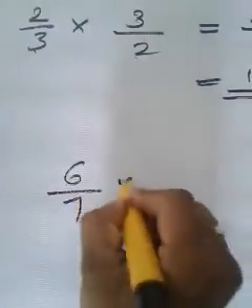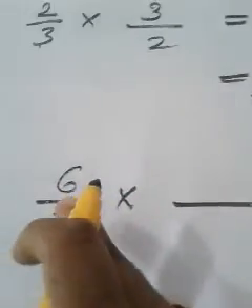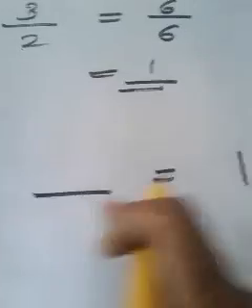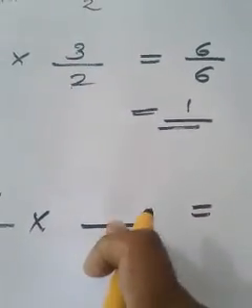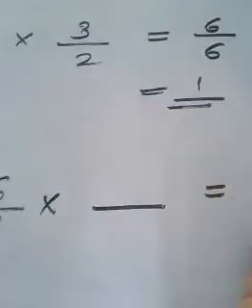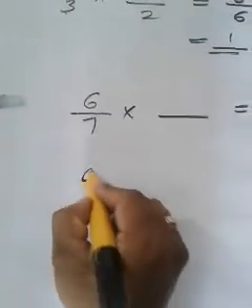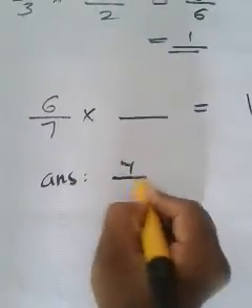6 by 7 into something is equal to 1. What will be that number? Suppose the question is 6 by 7 into something is equal to 0. Then what will be that number? 0. Why? Because in order to get the result as 0, we have to multiply with 0. But here we have to get the result as 1. What will be that number? Answer will be 7 by 6.